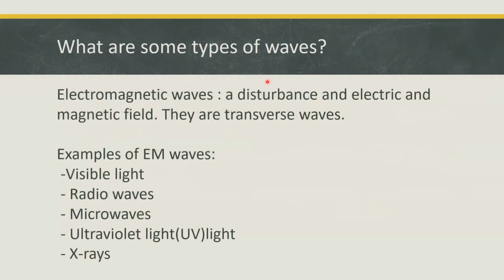Now we have electromagnetic waves. Electromagnetic waves are a disturbance in electric and magnetic fields. They are transverse waves. Examples of electromagnetic waves are visible light, radio waves, microwaves, ultraviolet light, also known as UV light, and X-rays.